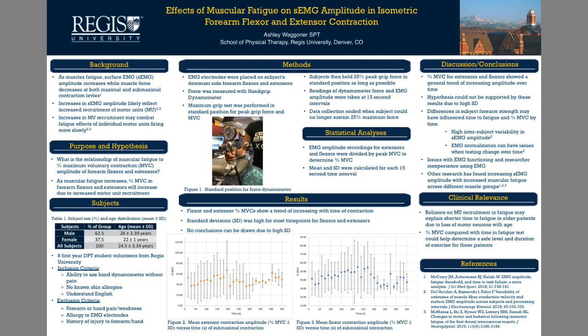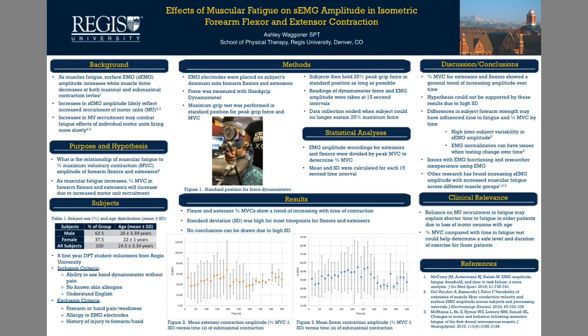The question this study was looking to address was, what is the relationship of muscular fatigue to percent maximum voluntary contraction, or MVC, amplitude of forearm flexors and extensors? The hypothesis was that as muscular fatigue increases, percent MVC will increase due to increased motor unit recruitment.